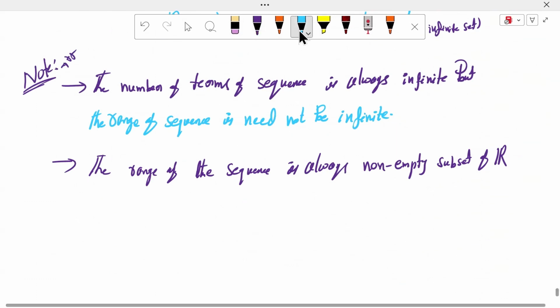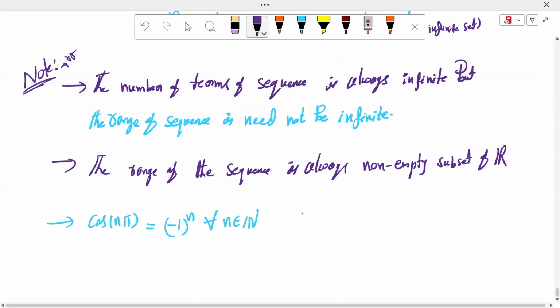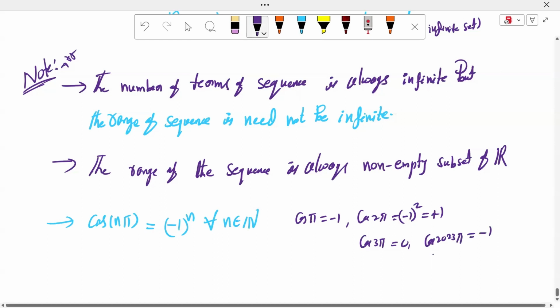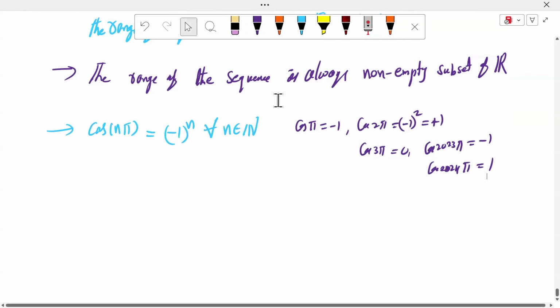Another observation point: cos n pi has the value (-1) to the power n for all n belonging to the natural numbers. For example, cos pi is -1. Cos 2 pi is (-1) squared, which is +1. Cos 3 pi is -1. Cos 2023 pi is -1. Cos 2024 pi is +1. Is it clear? Cos n pi is equal to (-1) to the power n.